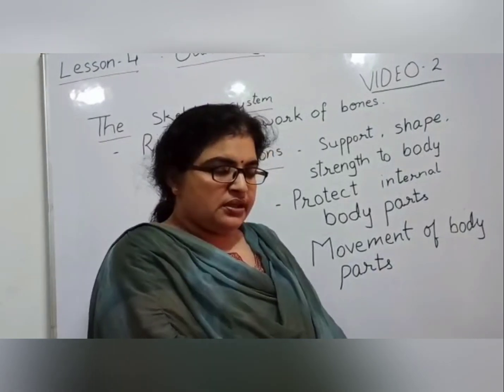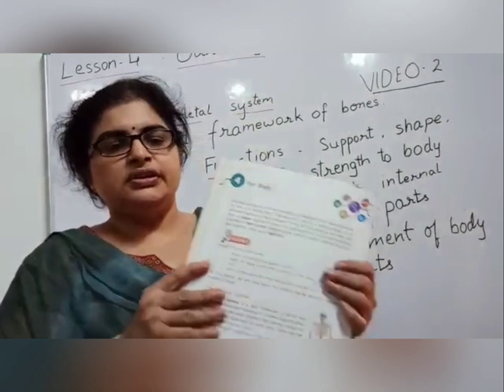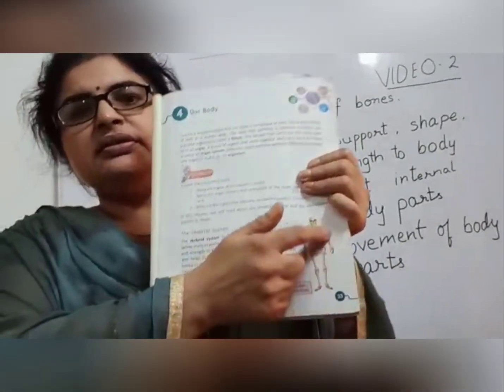Now if you take the whole X-ray from top to bottom, you will find your body like this.